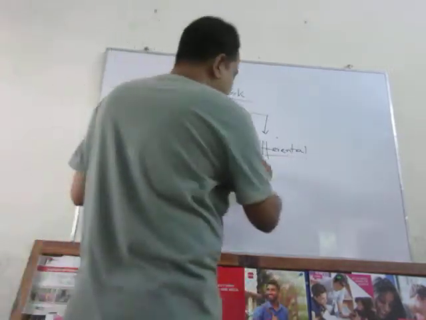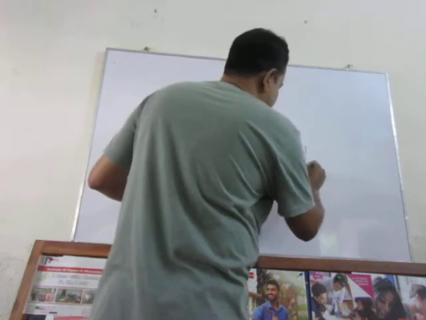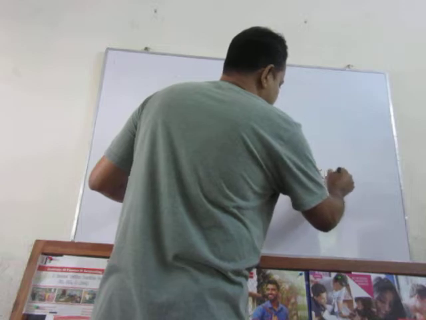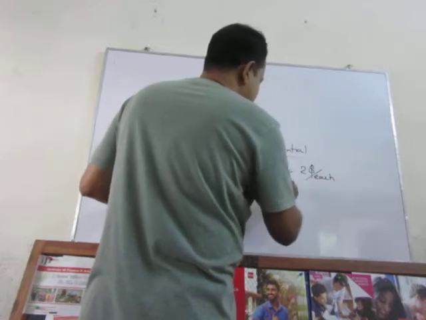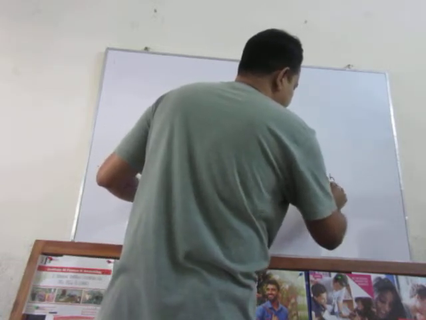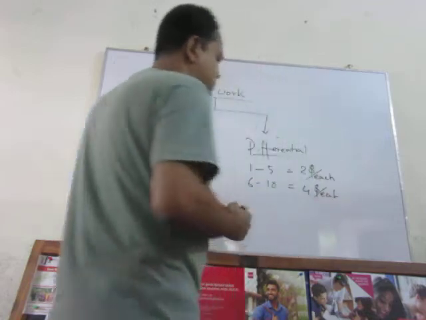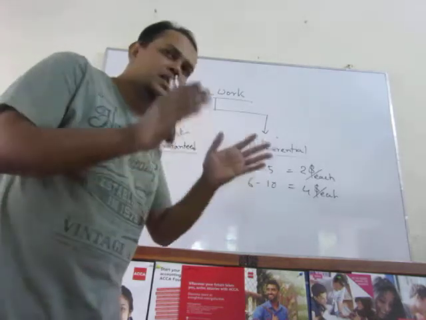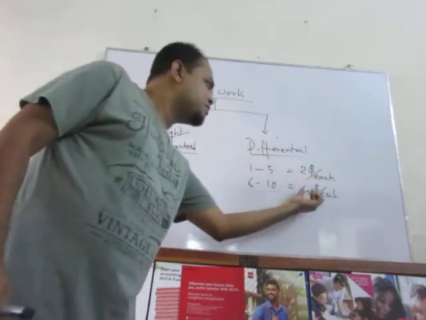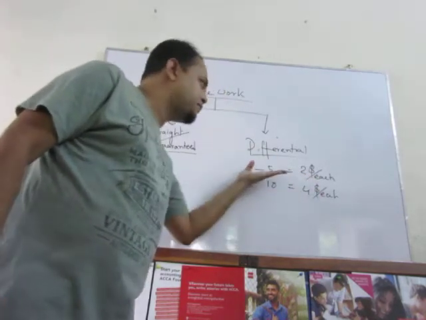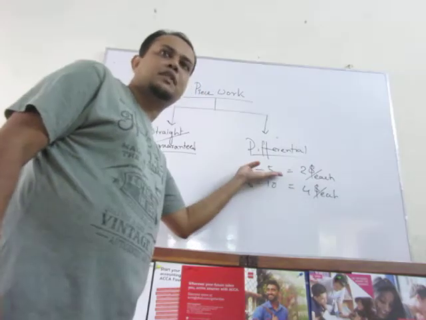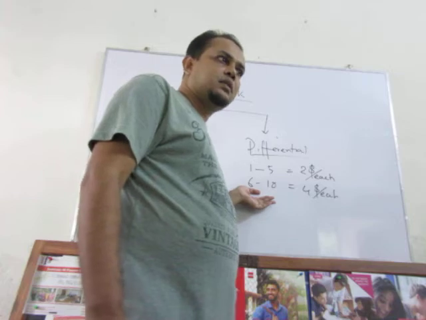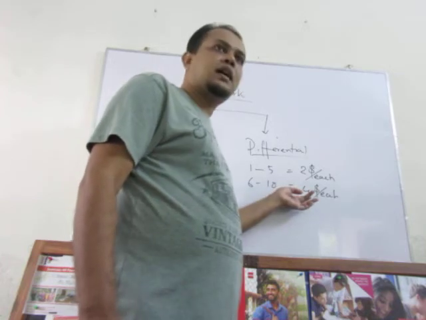Think of an example: 1 to 5 t-shirts, $2 each, 6 to 10, $4 each. Here management sets a different rate for different levels of activity, but normally a higher rate for higher productivity.